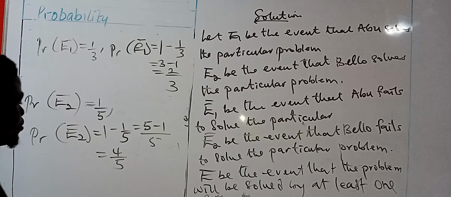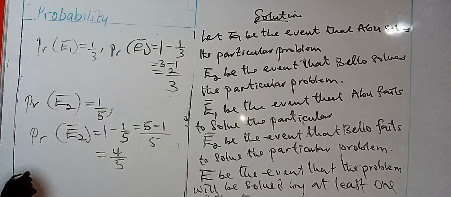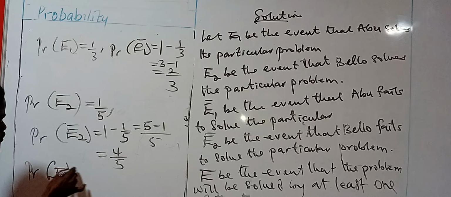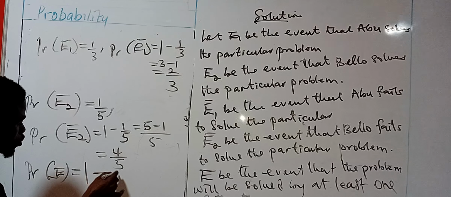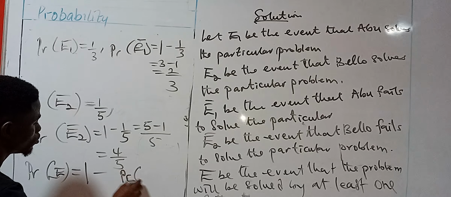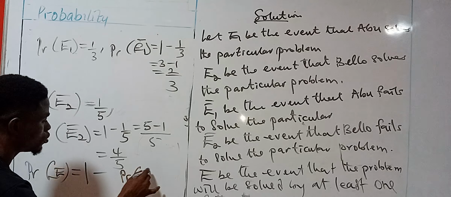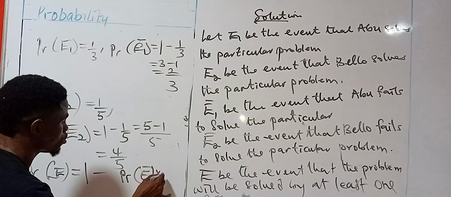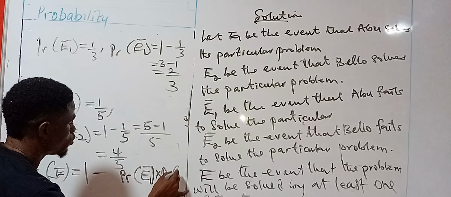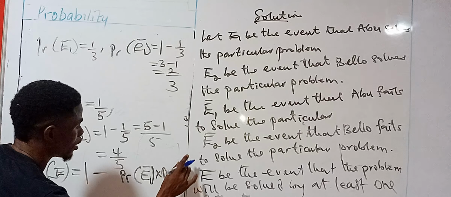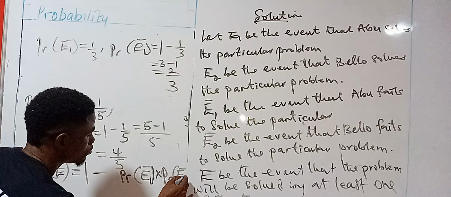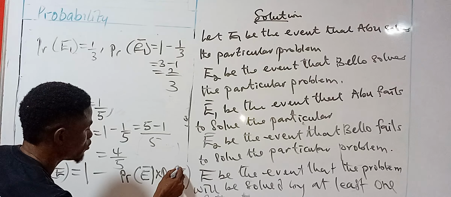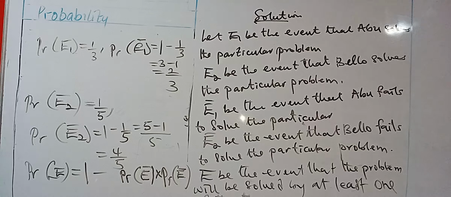Now, the probability that at least one of them can solve the problem is 1 minus the probability of when Abu cannot solve the problem, times the probability of when Bello cannot solve the problem.